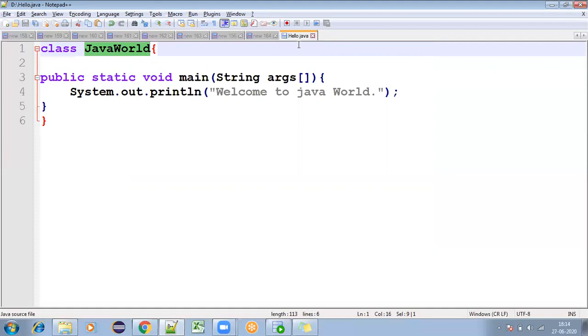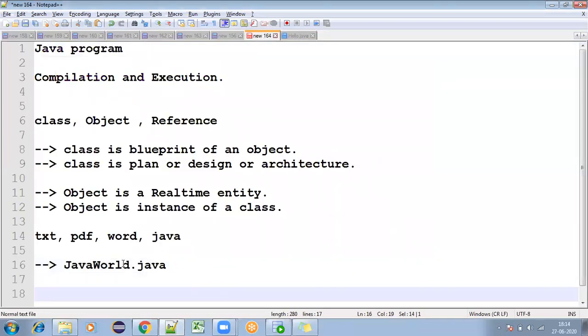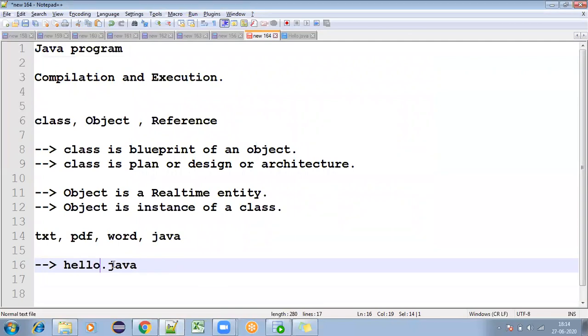Now some people are thinking, okay, file name and class name must be same, but we are creating hello.java here and your class name is Java world here. So can we execute this file? That is a point you need to understand. Instead of Java hello, I mean instead of Java world, I just created hello.java.